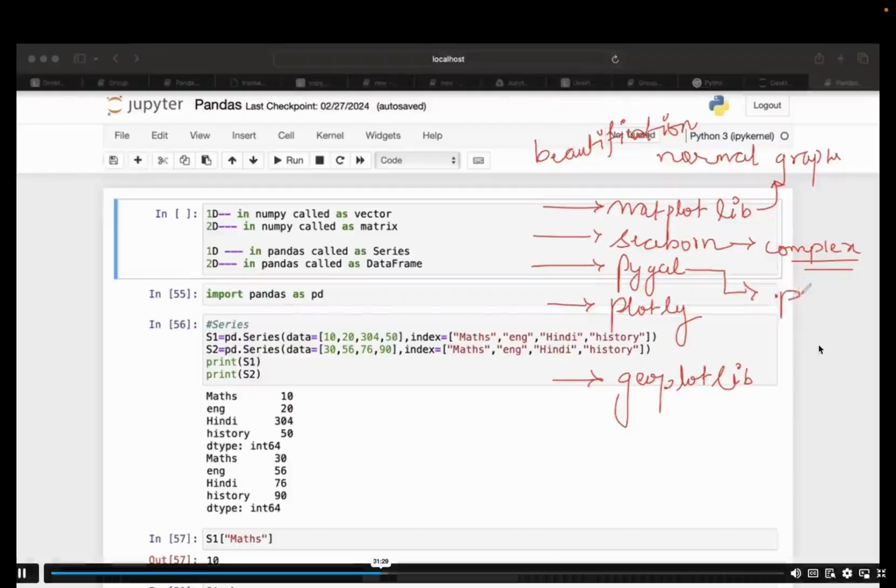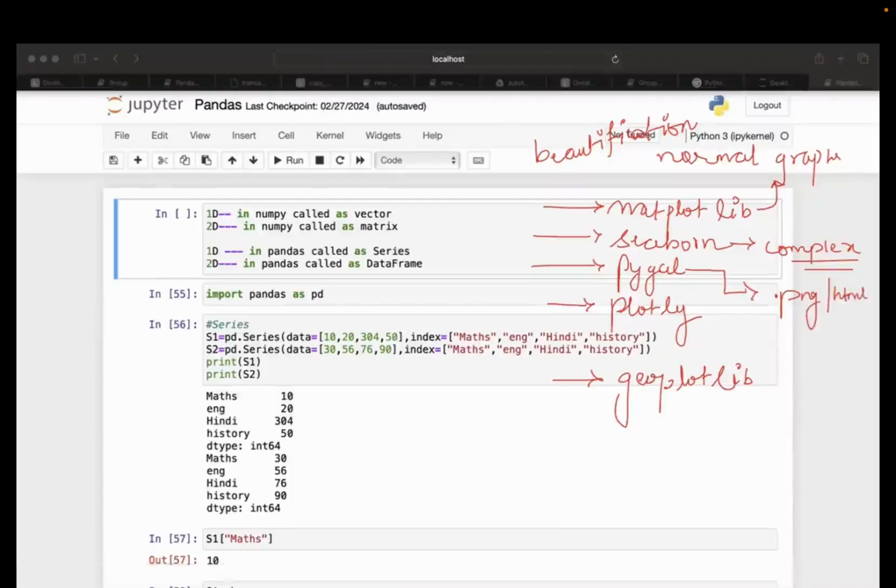Which means you can download these graphs and use them in your presentations. You don't need to take a screenshot of the graph and use it in your PPT. With the help of Pygal, you can download the graph in PNG format or HTML format. That is completely your choice.